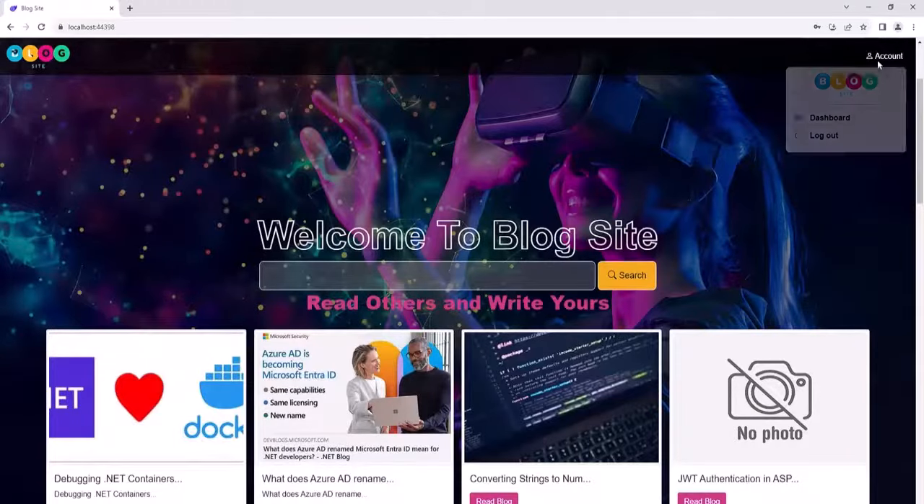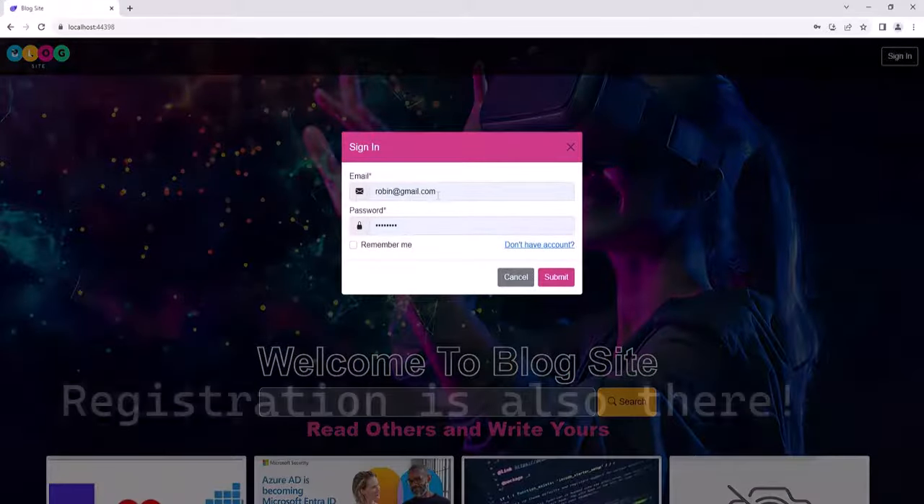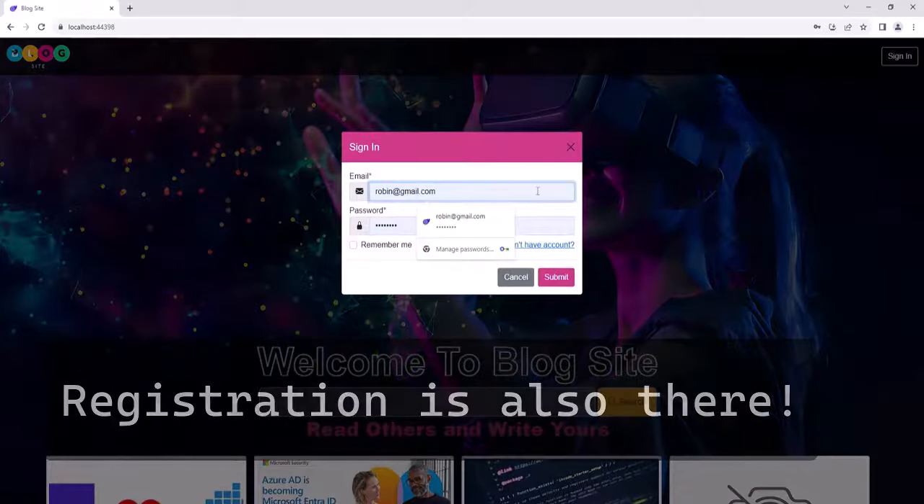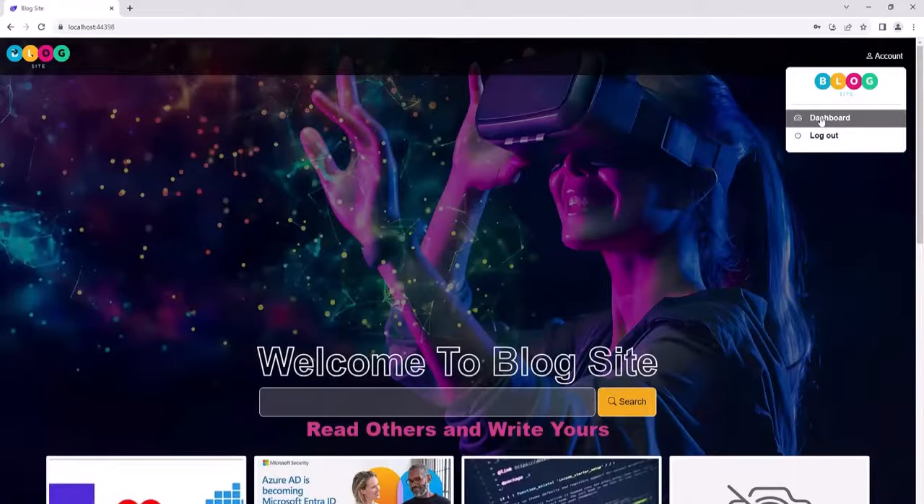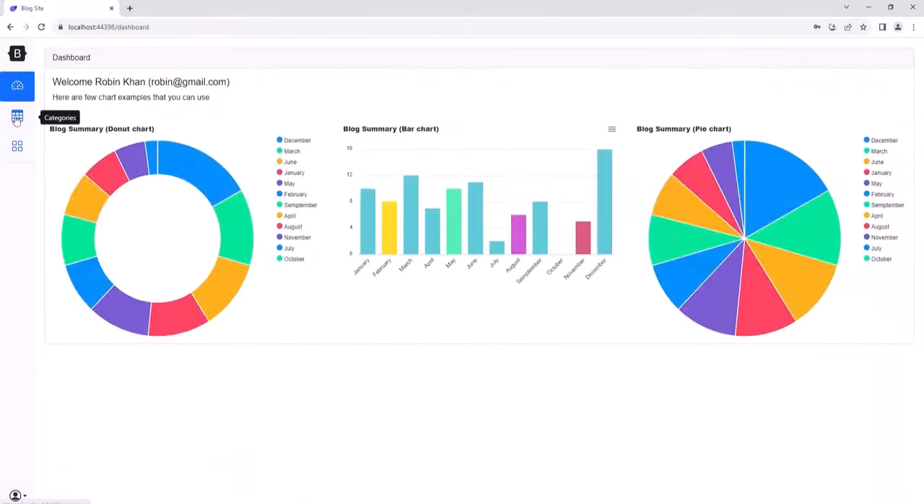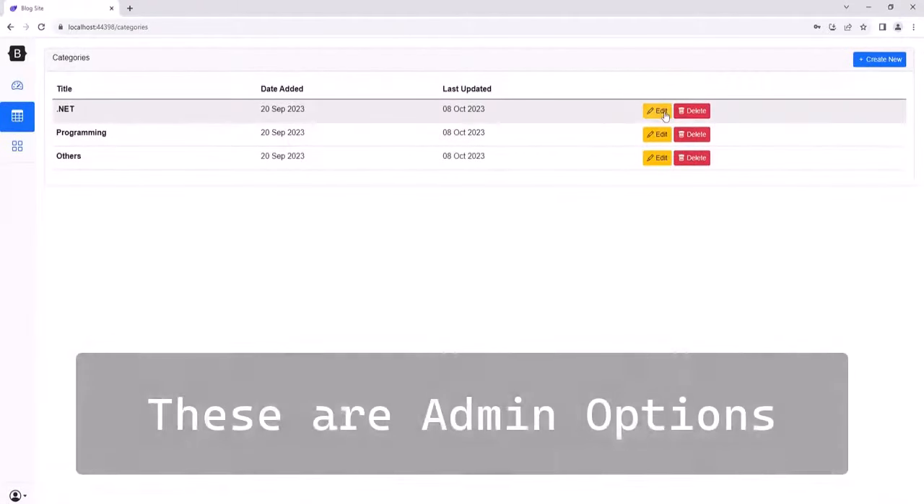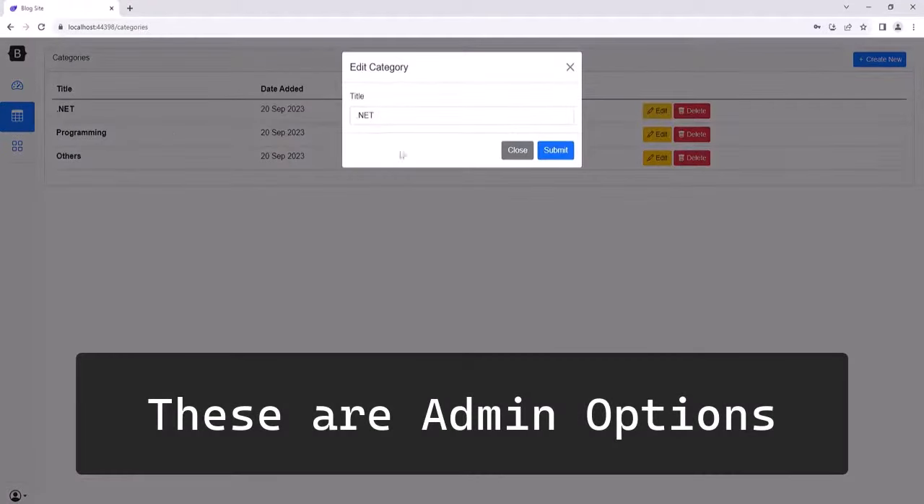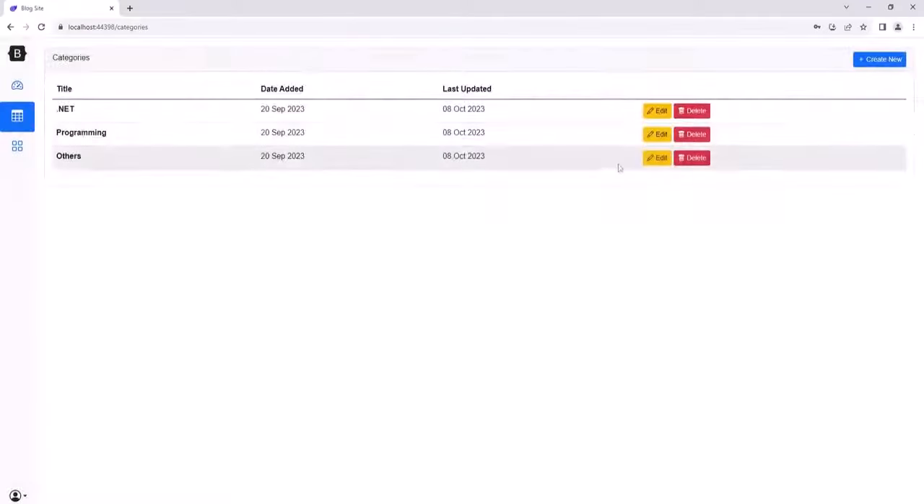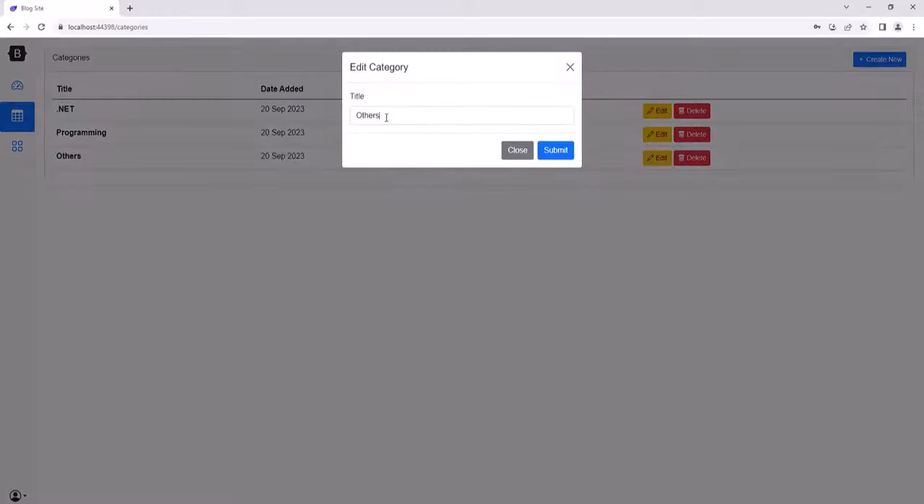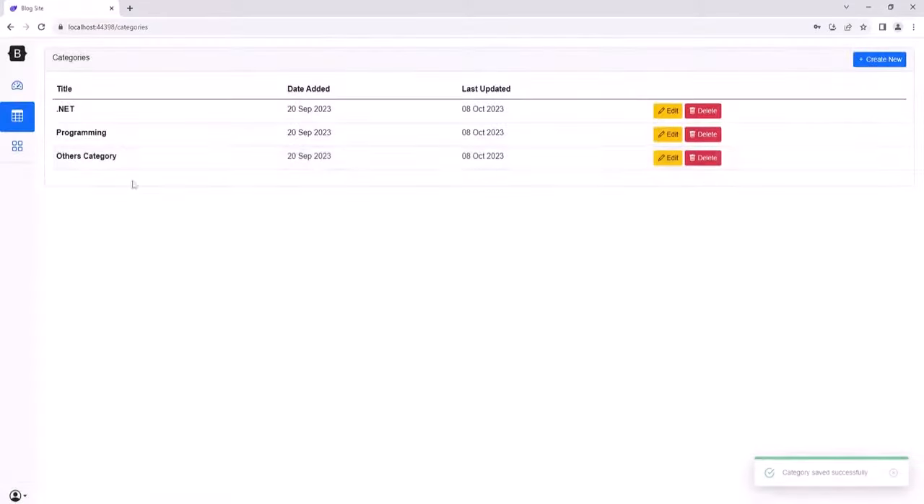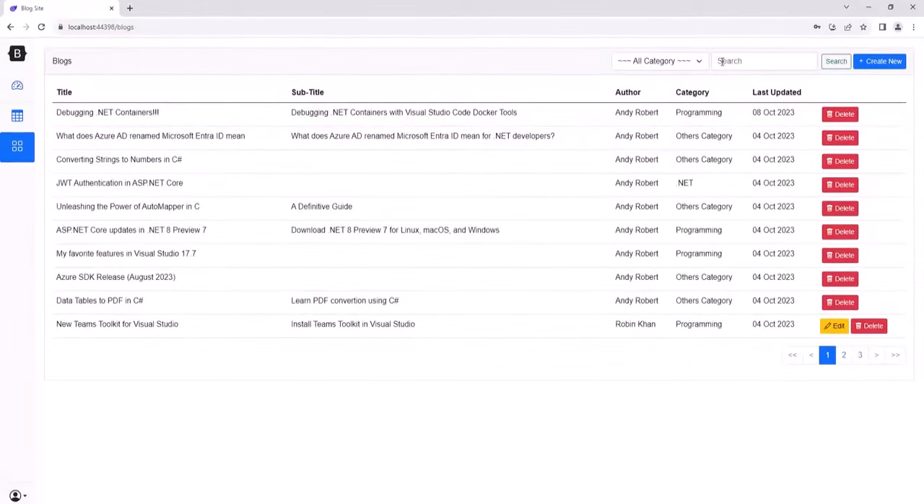Now we will log out from this account and log in using an admin account. This is an admin account, and after logging in, you can go to the dashboard, and in the category tab you can see now we have the edit and delete options. We will also have search functionality here.